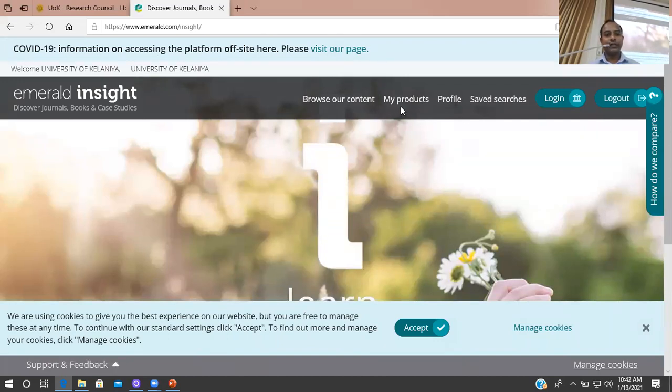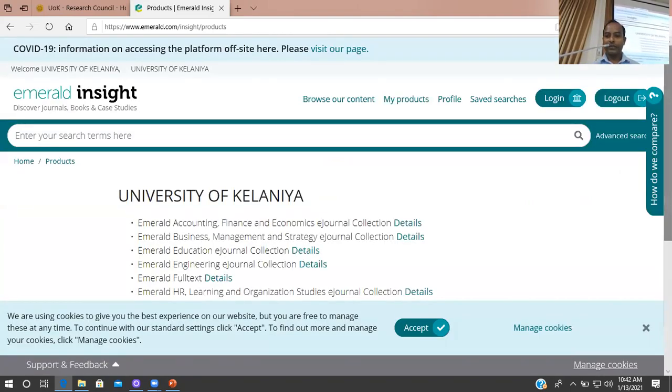So in this Emerald Insight database, unlike in the EBSCO database, you can see what are the sub collections available to University of Kelaniya by clicking on My Products, and it will list the available sub collections to our university.